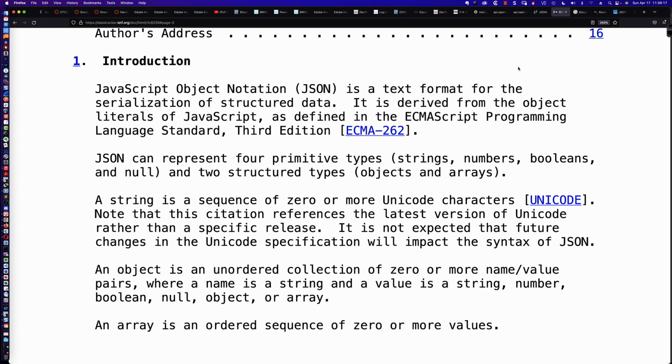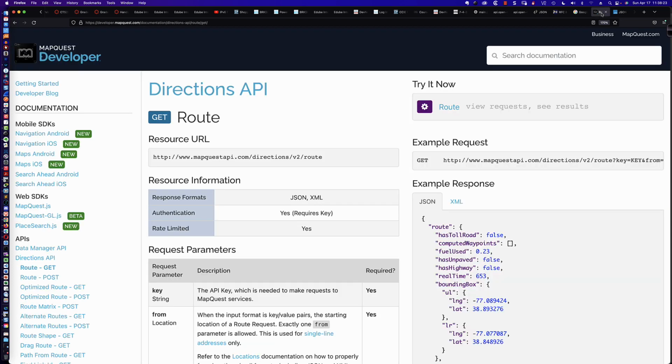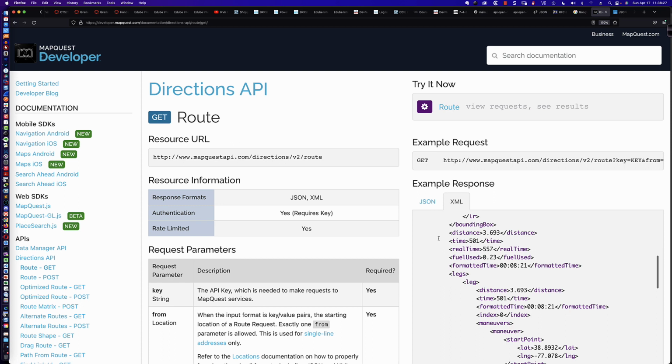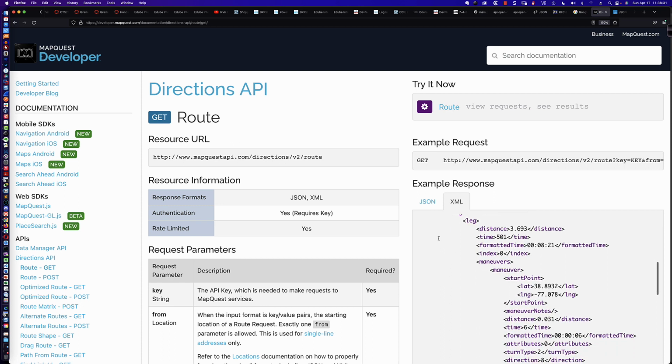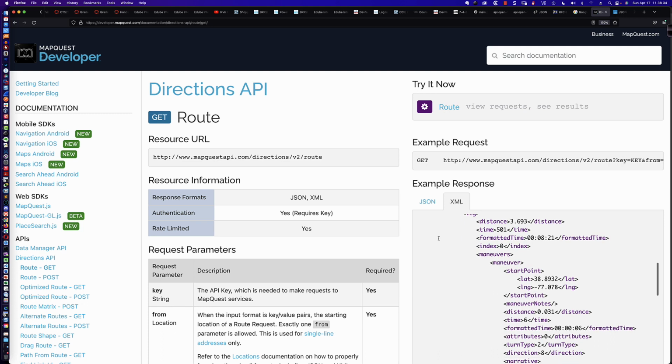Now, as we've seen when we looked at MapQuest and the MapQuest API, you noticed that there's also another data interchange format, and that's XML. However, one of the challenges with XML is the fact that everything in XML is tagged, even down to the number 0, right?